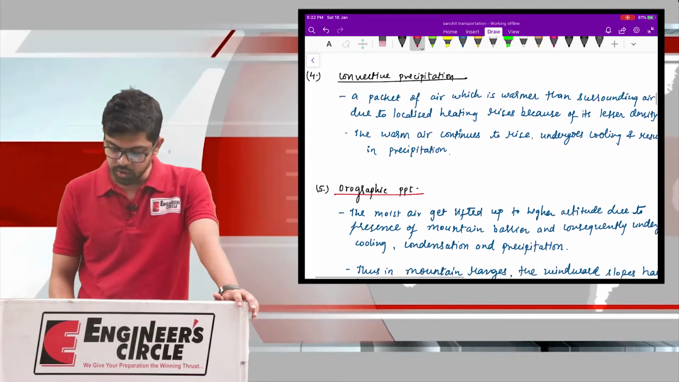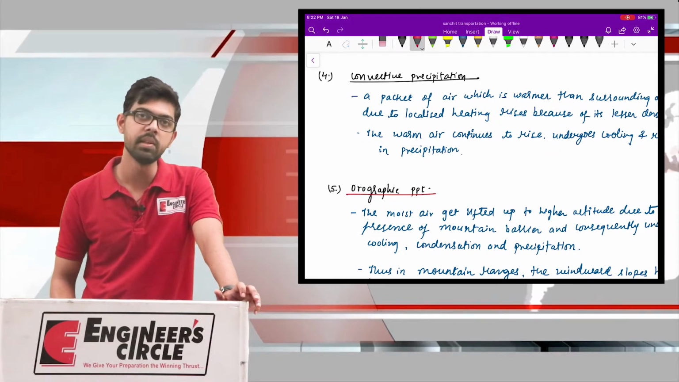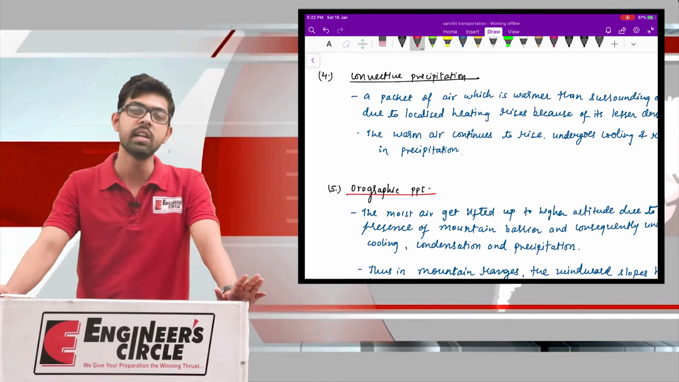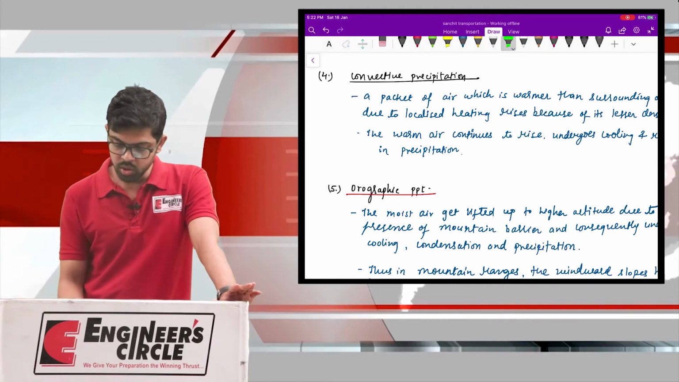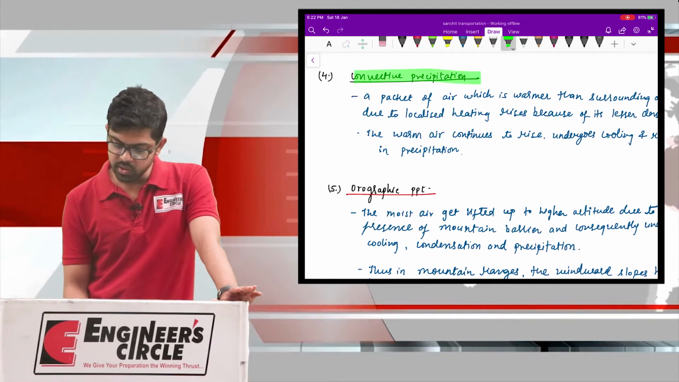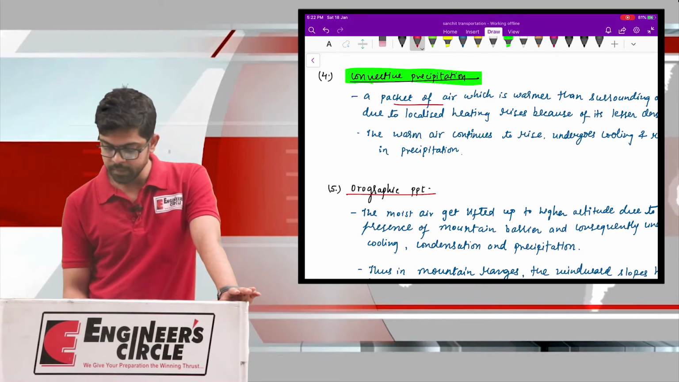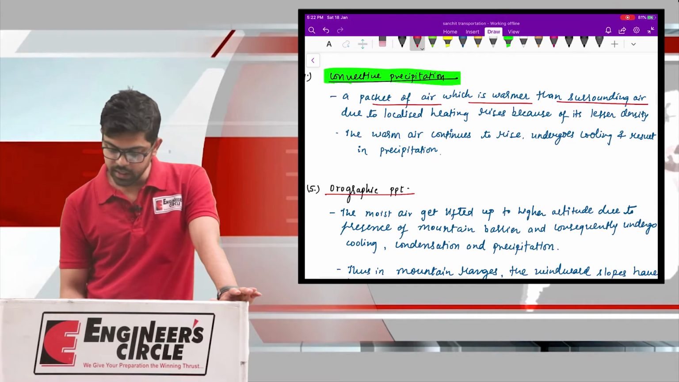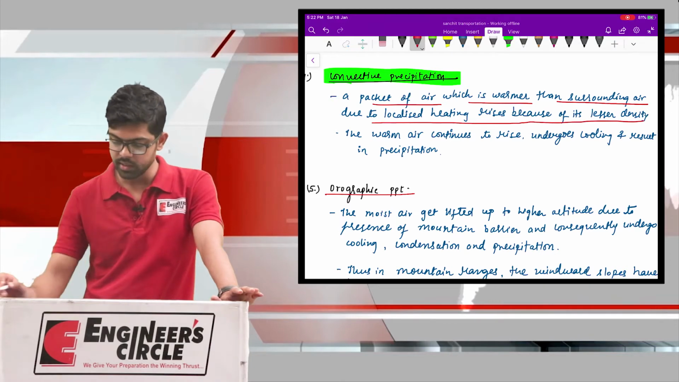Now the two most important modes of causing precipitation, and in fact these two modes are the actual reason for most of the precipitation in our country, that is India. So the next weather system is your convective precipitation. In convective precipitation, a packet of air which is warmer than the surrounding air due to localized heating rises because of its lesser density.